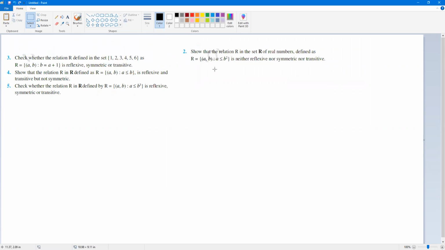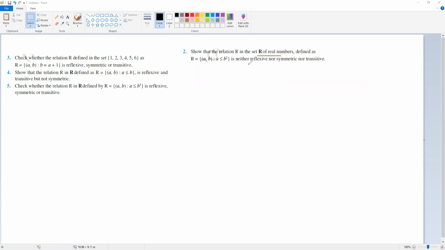Show that the relation R in the set of real numbers. Your set is real numbers. Okay, so which is our set, that is important. So it is a relation from real numbers to real numbers. Relation is defined like this. This is a relation: set of all ordered pairs such that first number is less than or equal to square